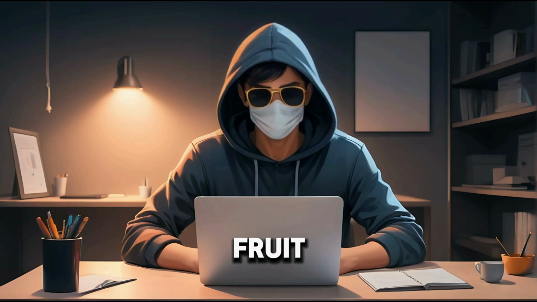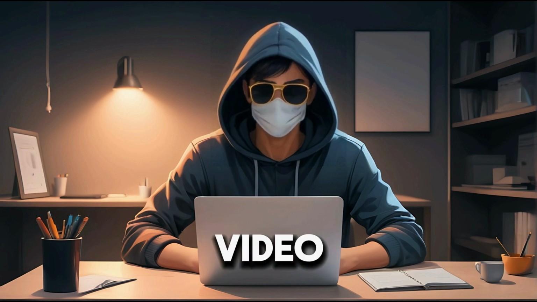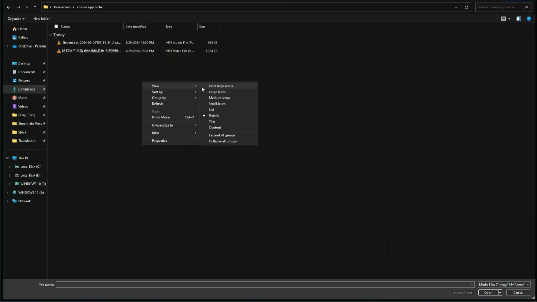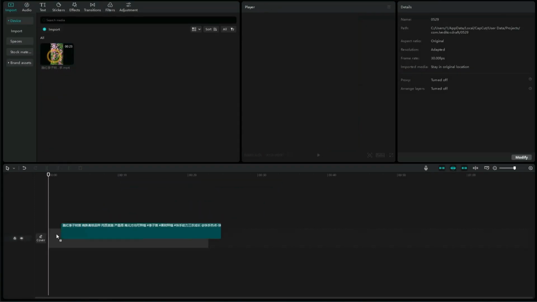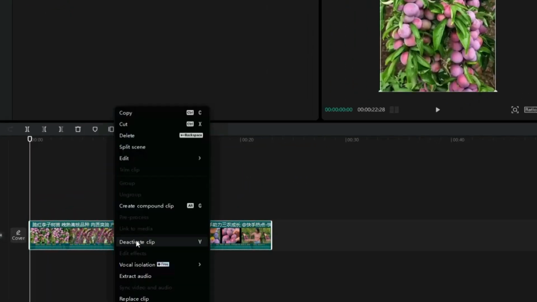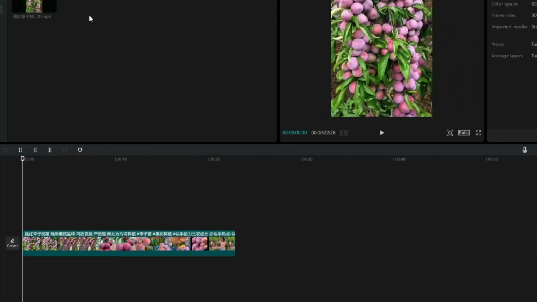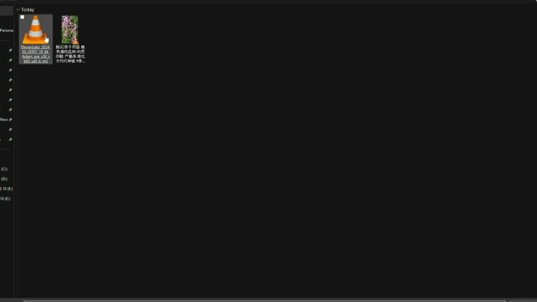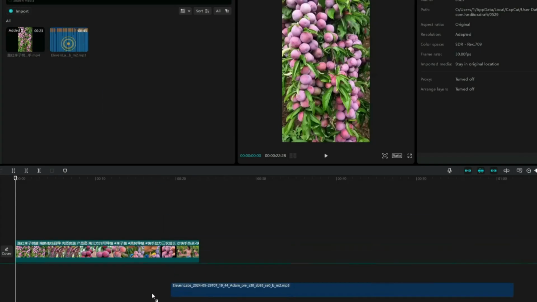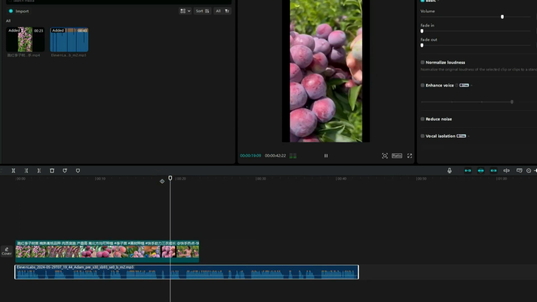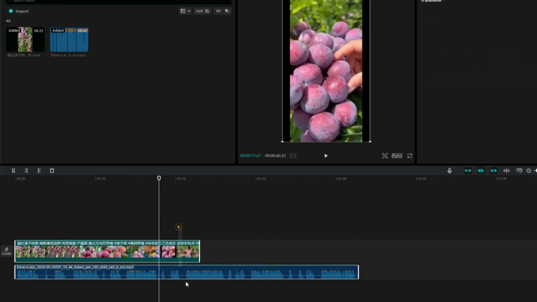When you have a video of fruit and the voiceover, it's time to edit the video. Import the downloaded video into CapCut and drag it to the timeline. Right-click on it and click on Extract Audio, then delete the extracted audio from the timeline. After that, again, click on Import and import the voiceover. Add the voiceover to the timeline. You can download multiple videos from that Chinese app. For tutorial purposes, I have downloaded only one video, so I will split the extra part of my voiceover.